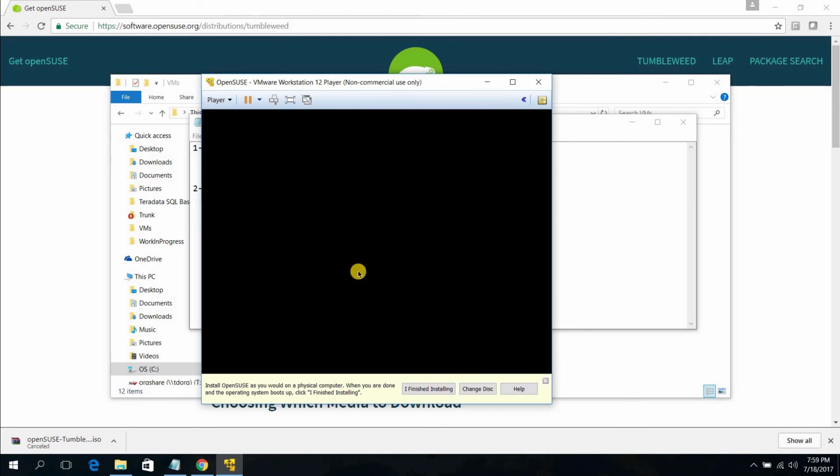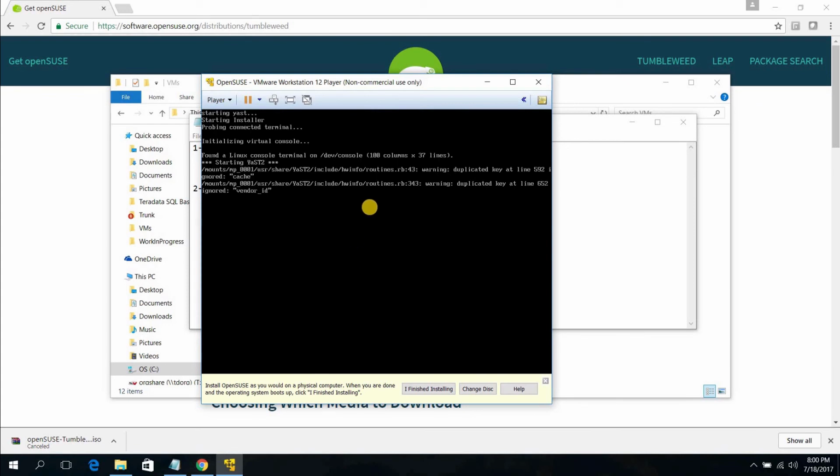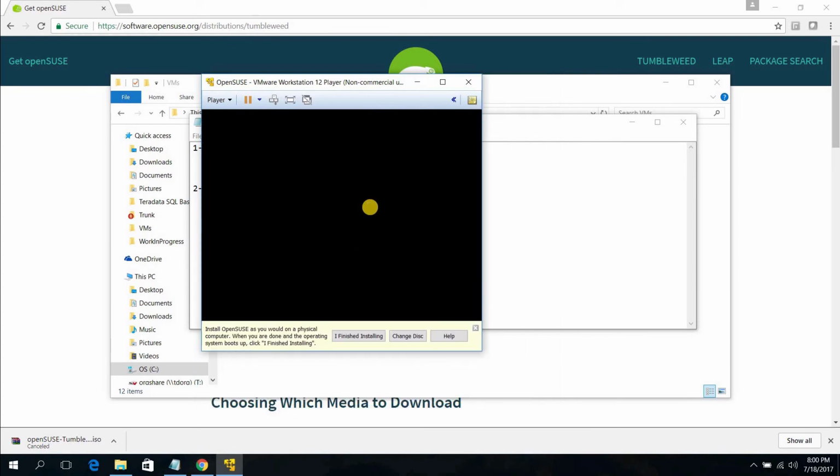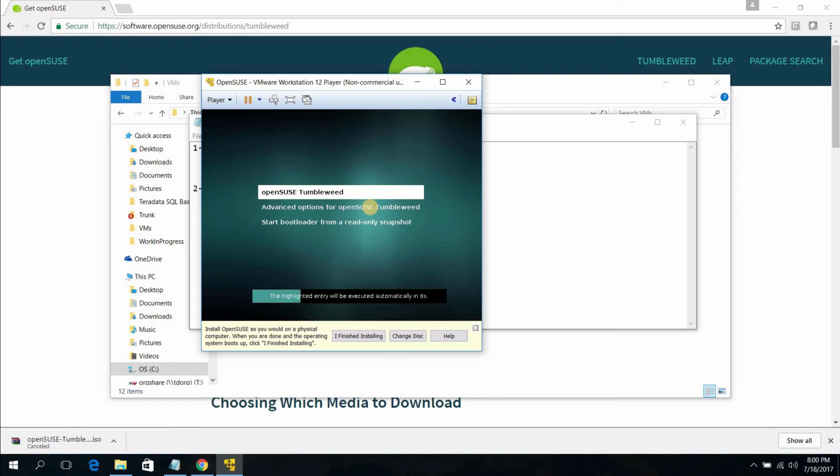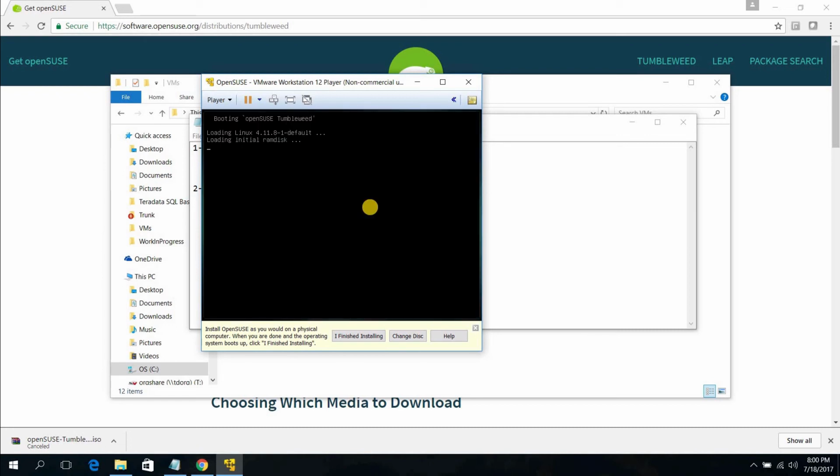Installation is completed, and the machine will be restarted. Okay, here just select this first option, OpenSuse Tumbleweed.